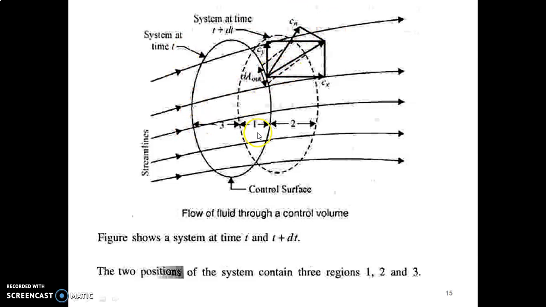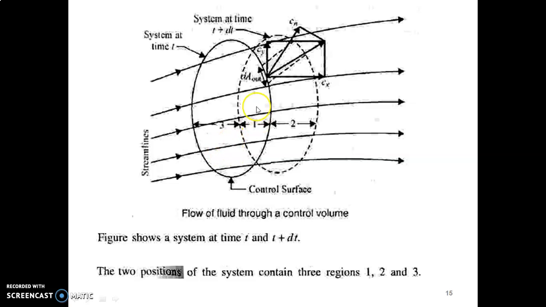Here, we can take region 1 as a control volume because it is common to both the instances. So technically it is a fixed position. Region 1 can be considered a fixed region because only regions 3 and 2 are moving, so the fixed region 1 can be considered as a fixed control volume. Throughout the derivation of this equation we will consider region 1 as our control volume.